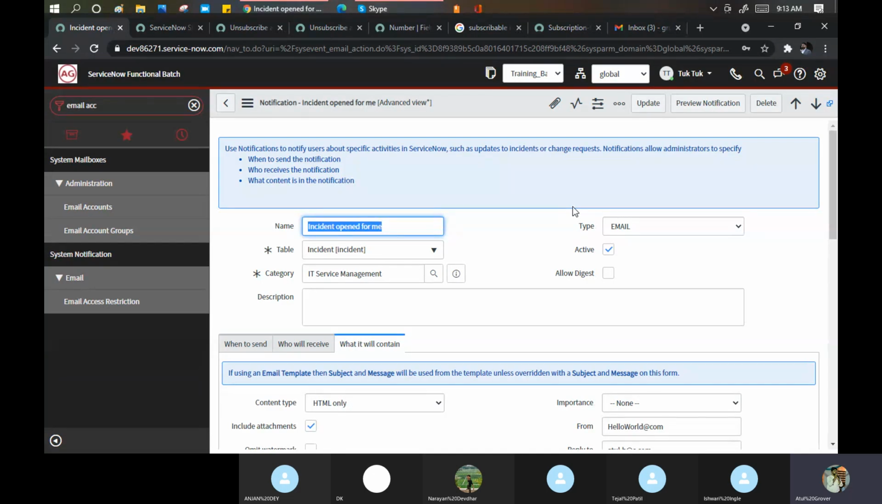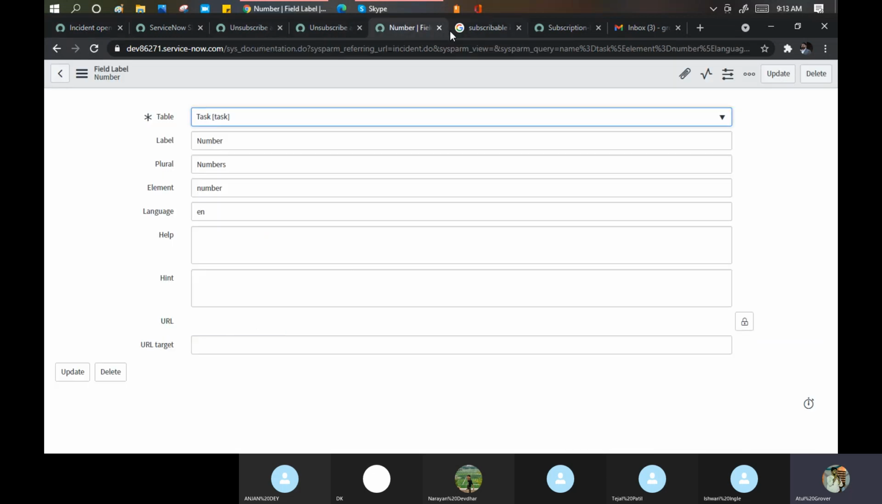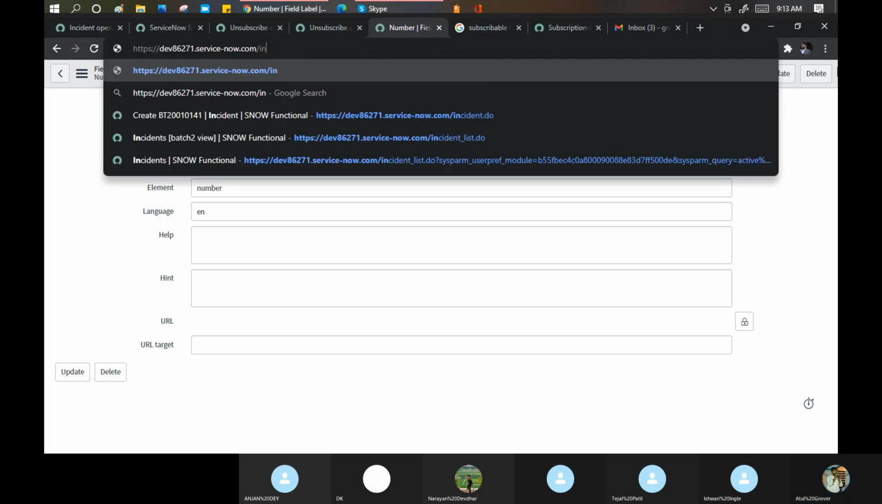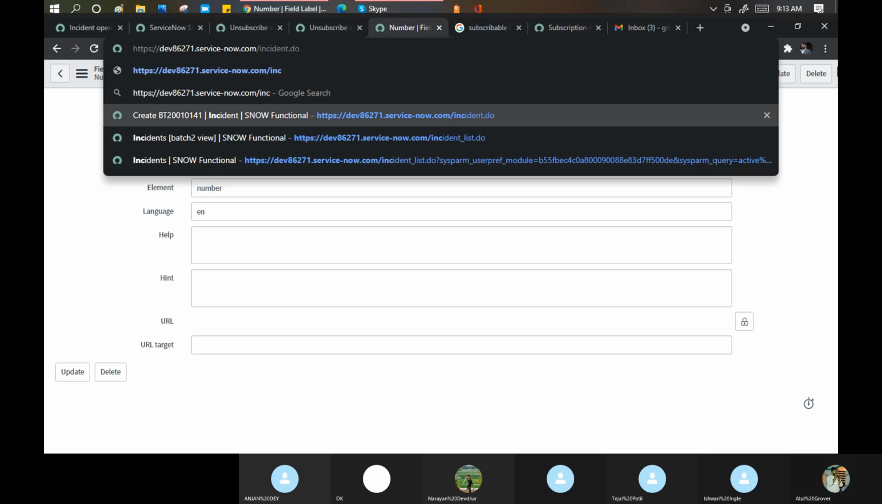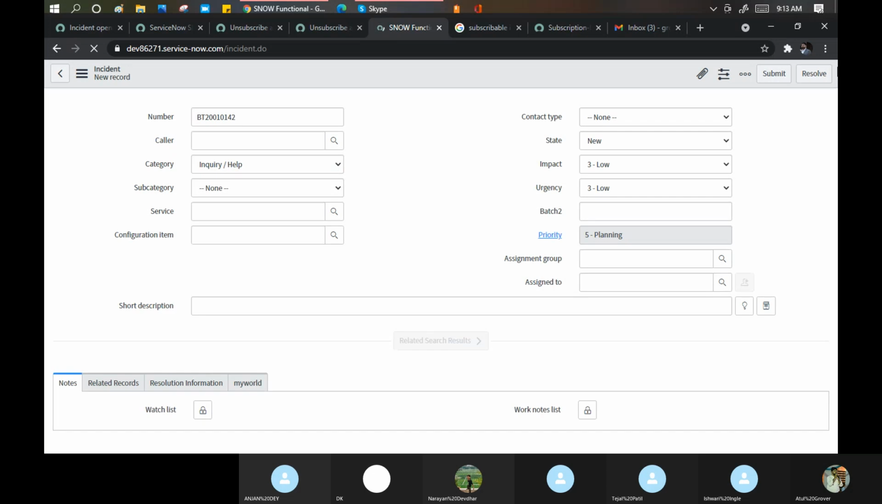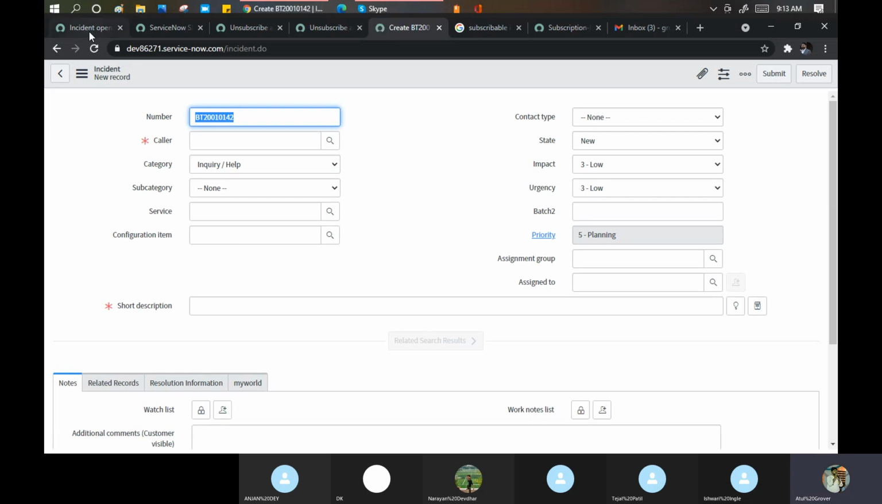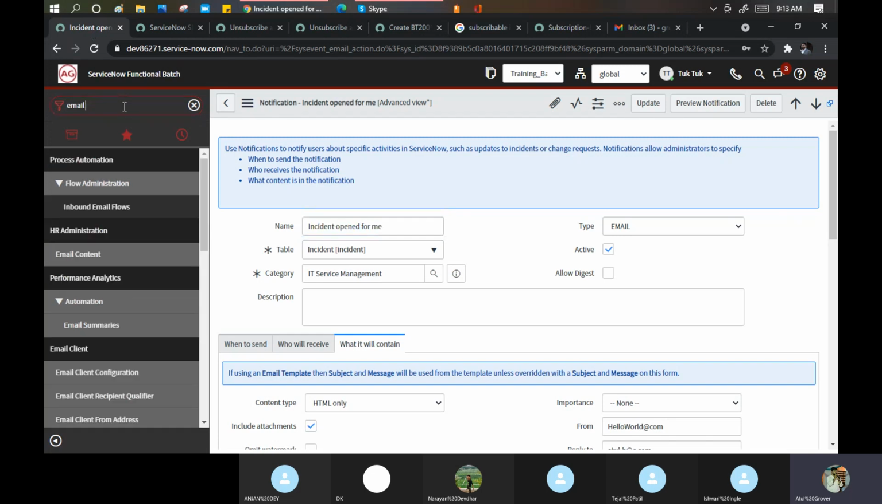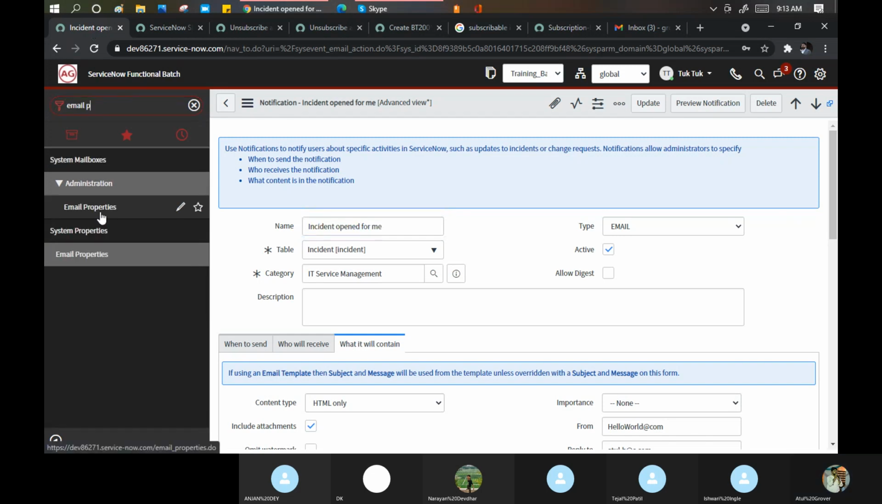Now we will create one incident. Okay, and let me go here and remove this incident. But before that, let me check my email properties, whether they are on or not.